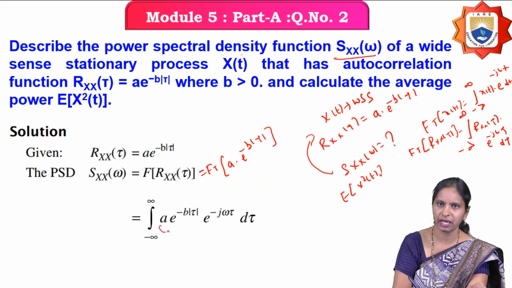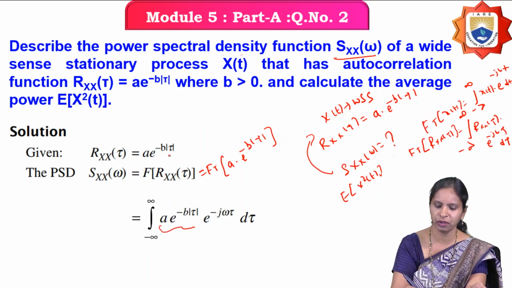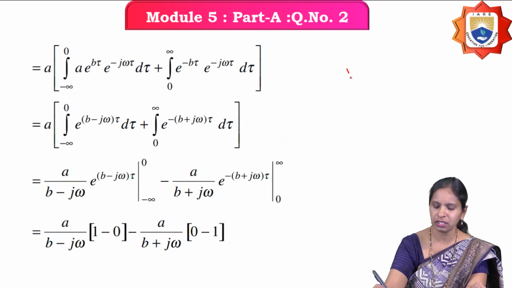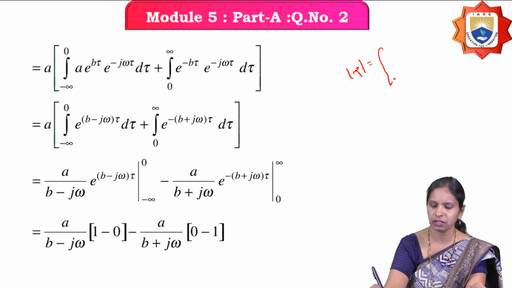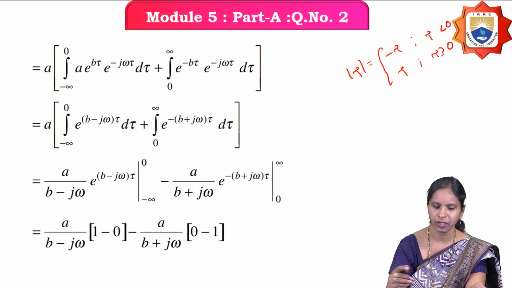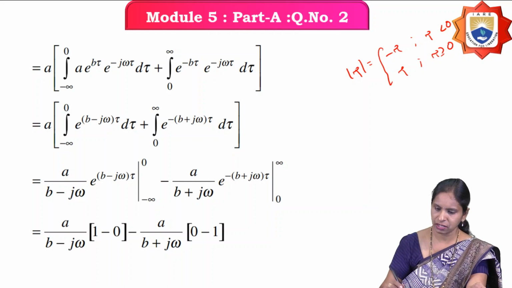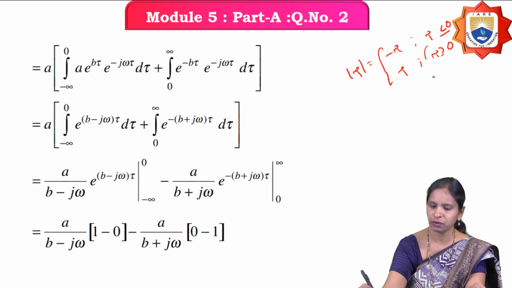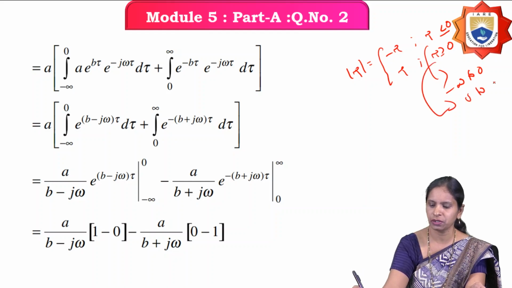Therefore, Rx of tau is A e power minus b mod tau, multiplied by e power minus j omega tau d tau. Now what is the mod tau value? Mod tau is equal to minus tau when tau is less than 0, and tau when tau is greater than or equal to 0. So the range for negative tau is from minus infinity to 0, and for the other case from 0 to infinity.